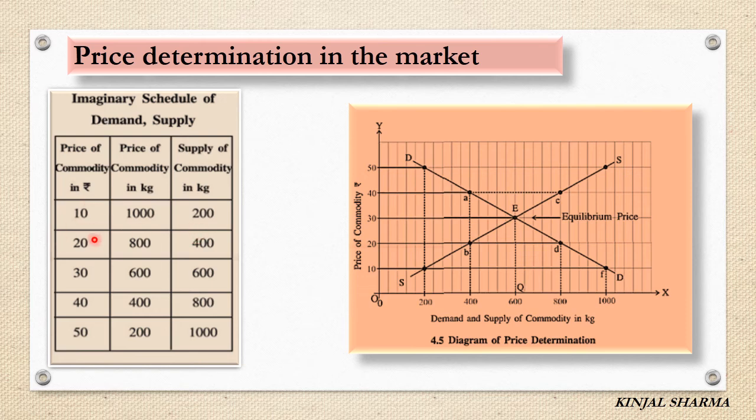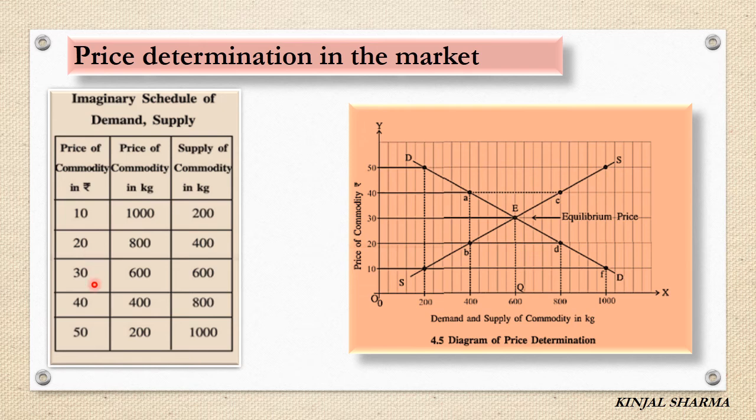When price rises a little, that is from 10 to 20, at that time the demand reduces from 1000 to 800, and supply increases from 200 to 400 units.